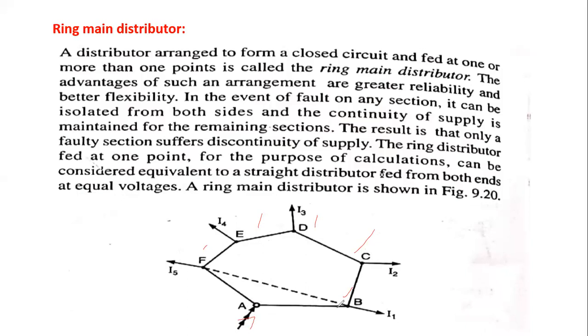This dotted line is an interconnecting line between points F and B.